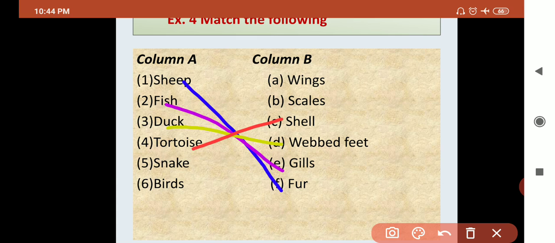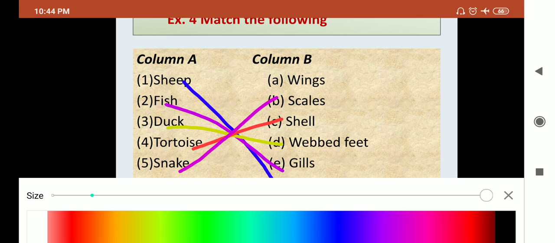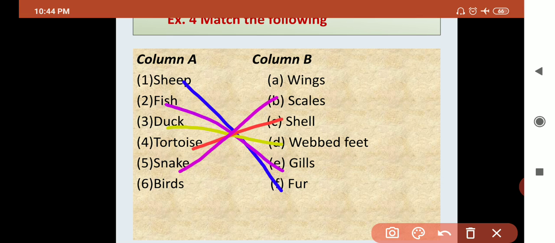Then snake. Snakes have scales. Okay, what is the use of scales? Scales are used for movement in the case of snakes. Then the last one, birds. Birds have wings to fly.